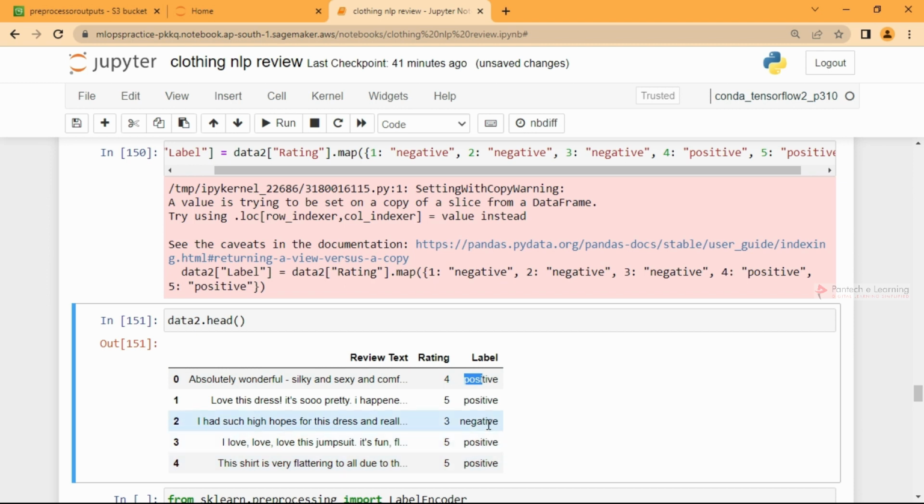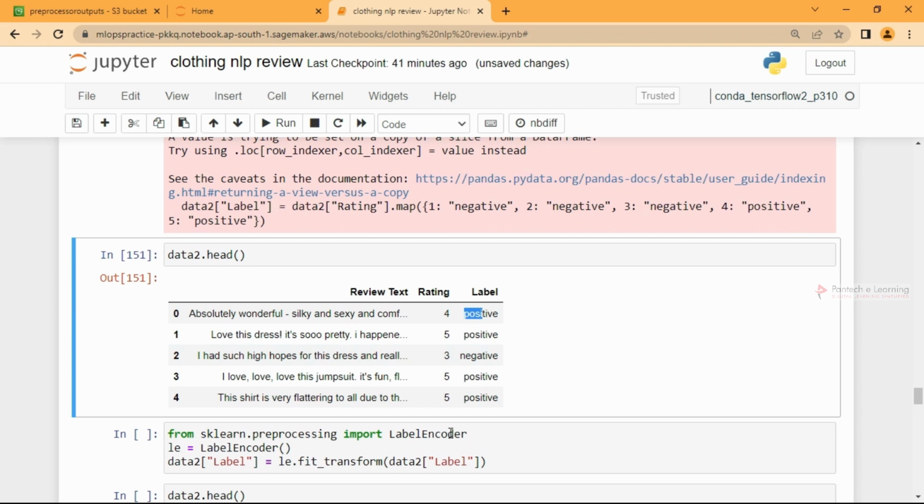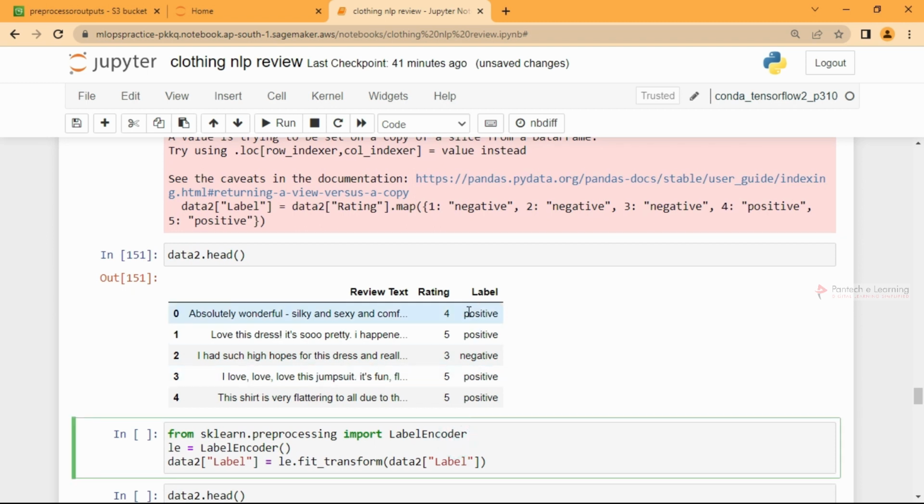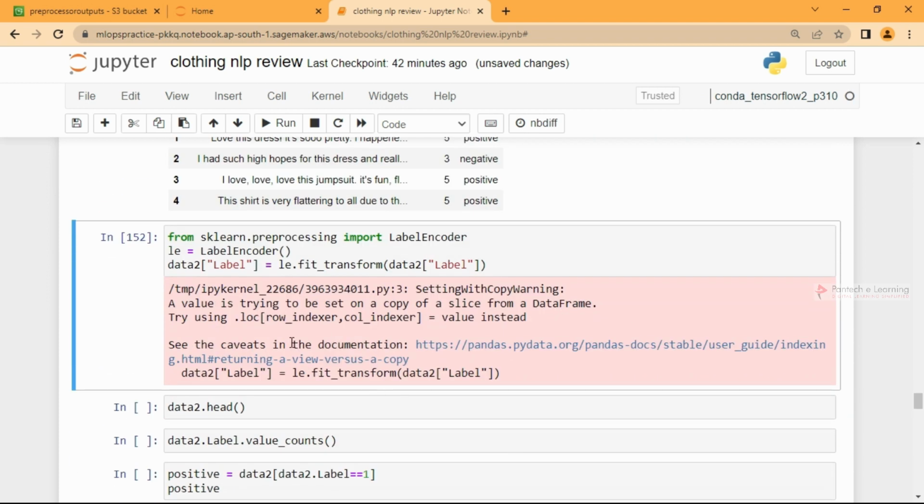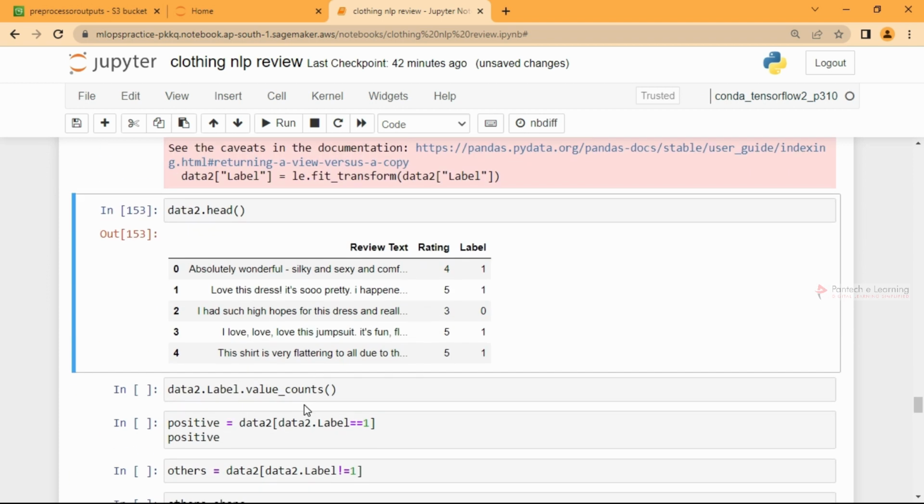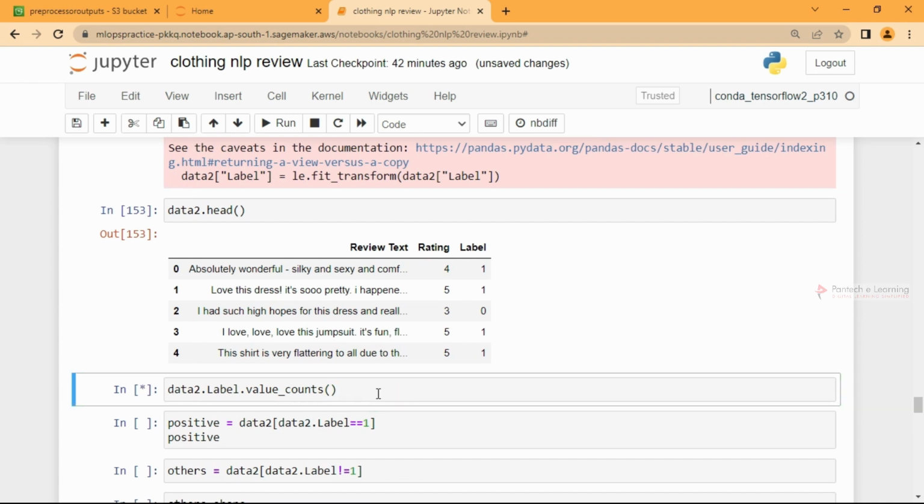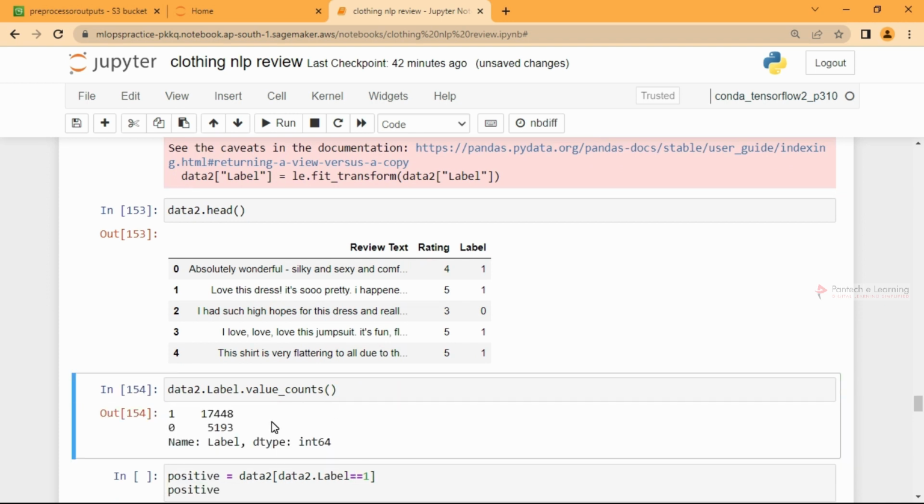So this comes under binary classification, and we cannot give this text entirely, right? So I'll call the label encoder to fit and transform it. This is what my label is having. As we discussed earlier, the positive count, represented as 1, is 17,400, and the 0 or negative count is only 5,000. So there is a huge imbalance here.